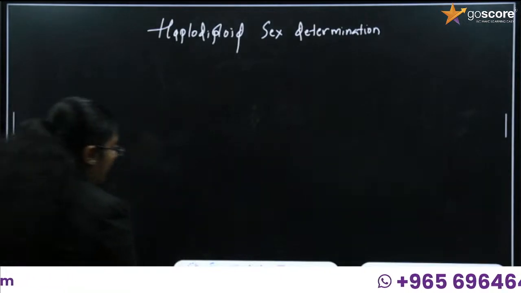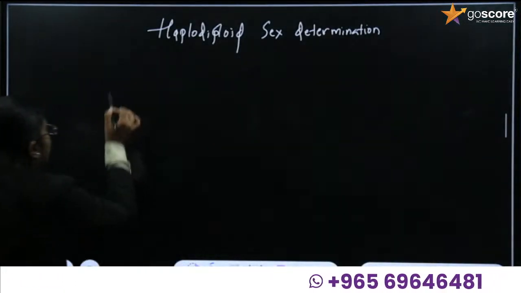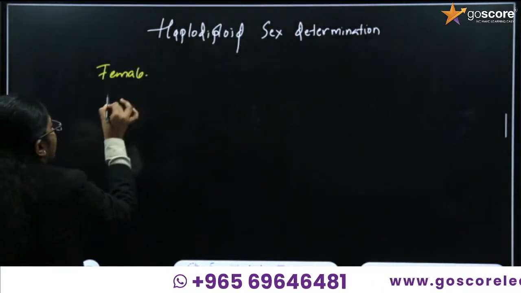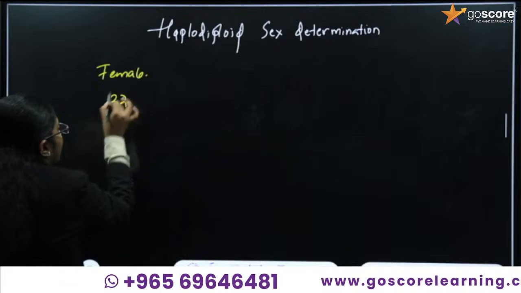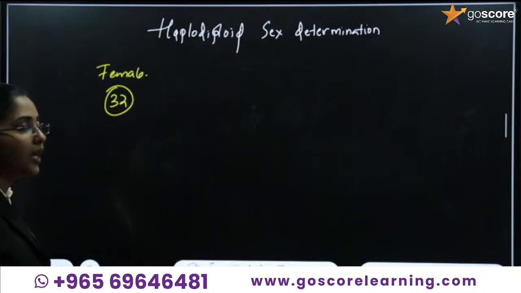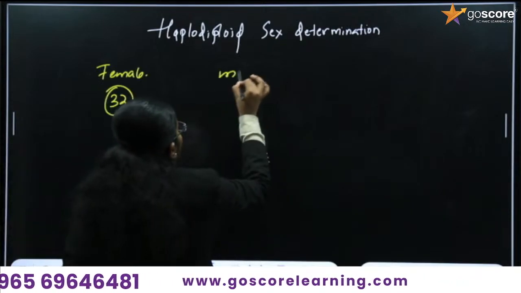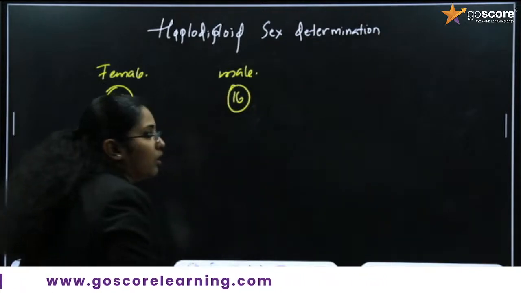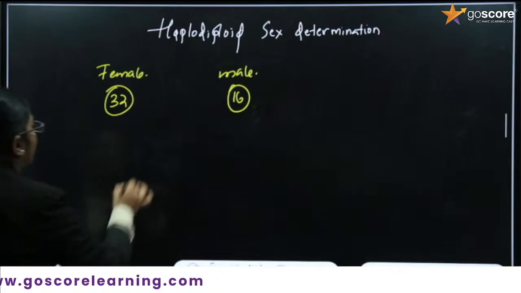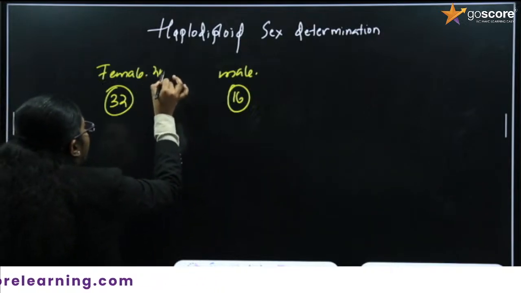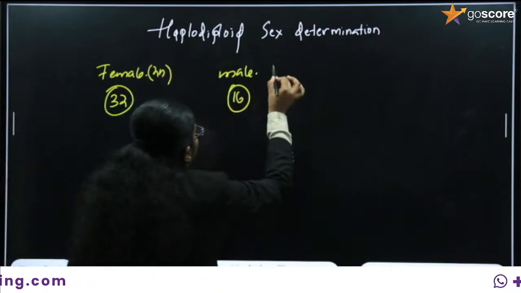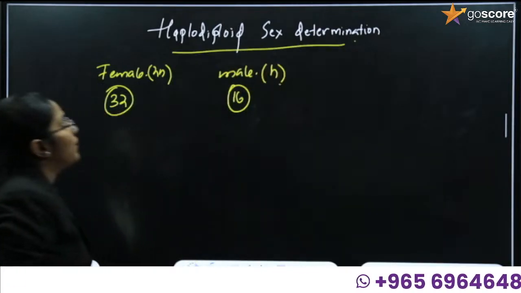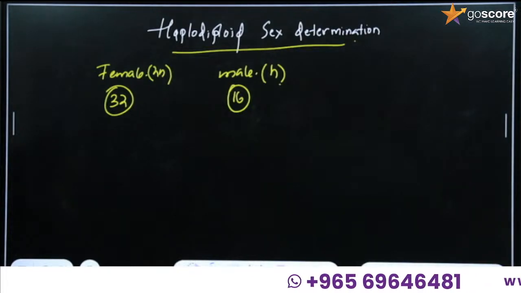Let's say in the case of females, the females have 32 chromosomes. If you look at the case of males, males have 16 chromosomes. So females are in the diploid condition and males are in the haploid condition. So we can say this is haplodiploid sex determination.